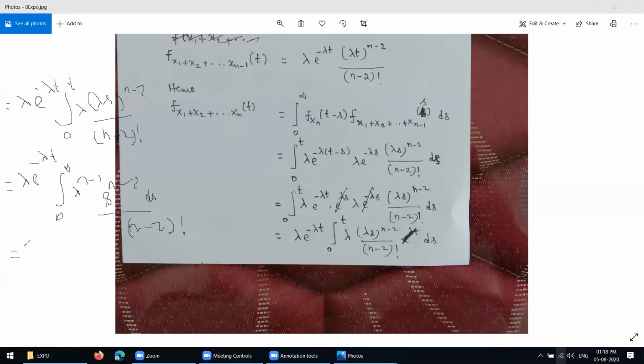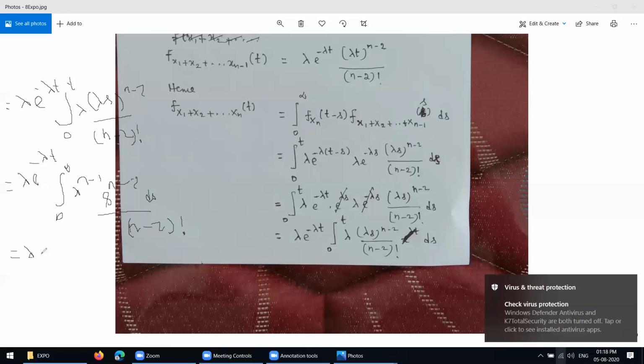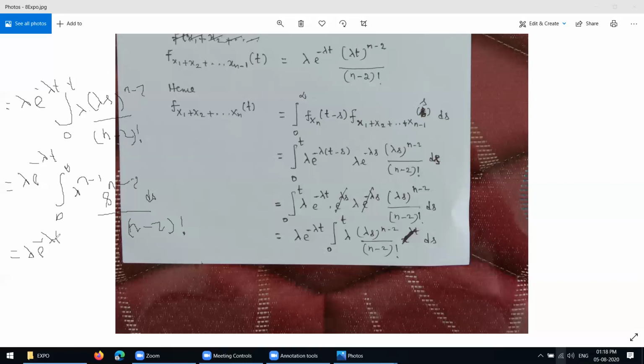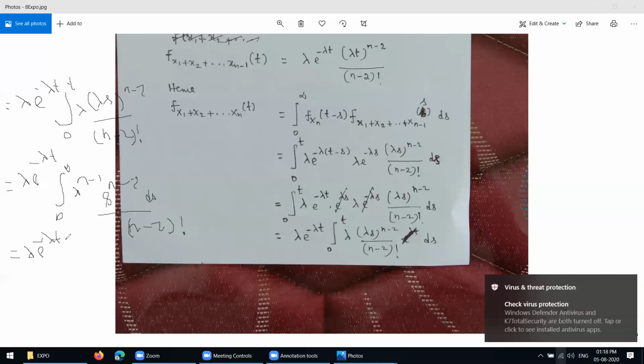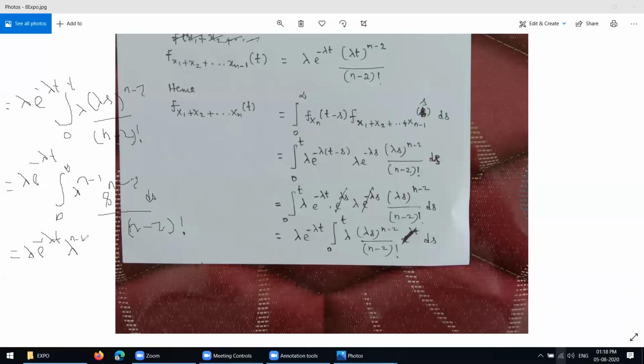Then this also you have to write here. It is lambda e power minus lambda t into the integral from 0 to infinity of lambda power n minus 1. Then integrate this one.